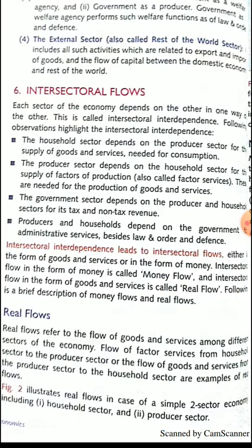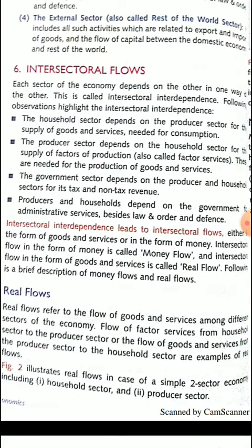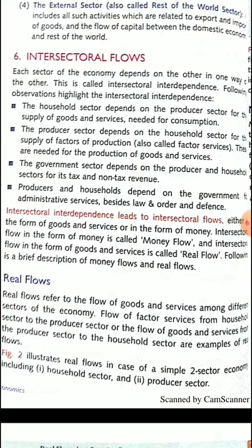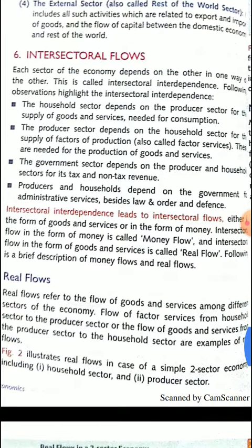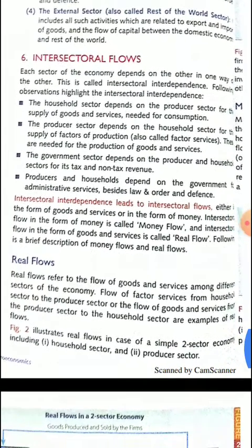And also the government sector depends on the producer and household sectors for its tax and non-tax receipts. We know that household sectors pay tax to the government, and the producer sector also pays taxes to the government. And the producer sector and household sectors depend upon the government for making laws, order and defense. So in this way, all the sectors of an economy are dependent upon each other for their smooth working.